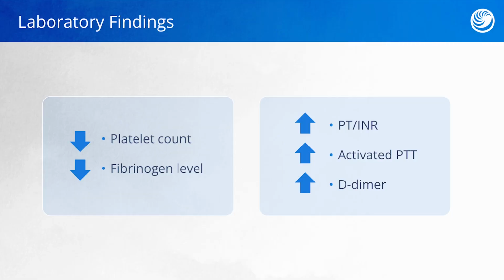Once all these clotting factors are used up, the blood is pretty thin and our clotting times are going to be really long. We're going to see an increase in the PT and INR, as well as the activated partial thromboplastin time, or aPTT. Finally, as microthrombi begin to break up, D-dimer is released. If we have a lot of microthrombi starting to break up, our D-dimer levels are going to increase.